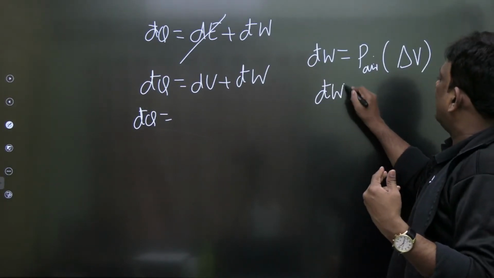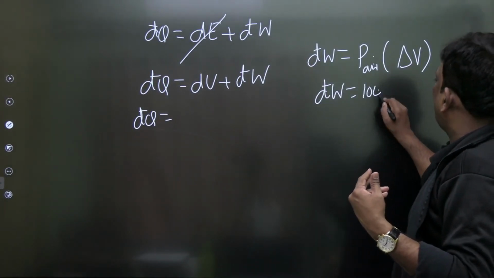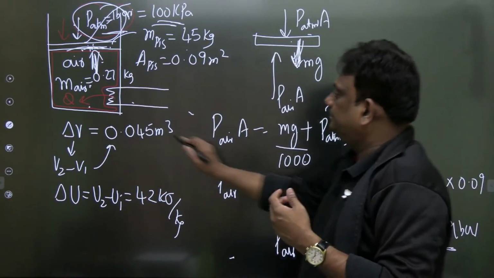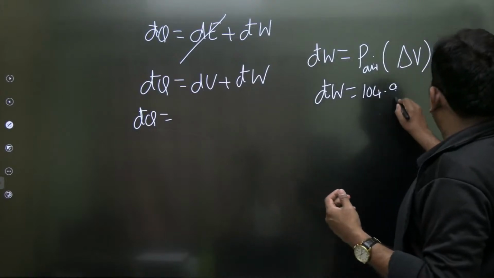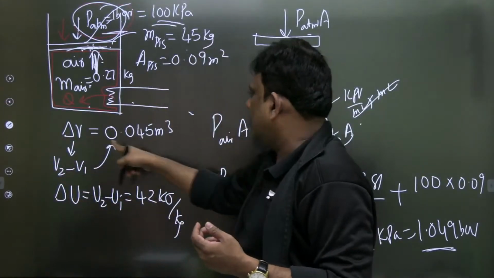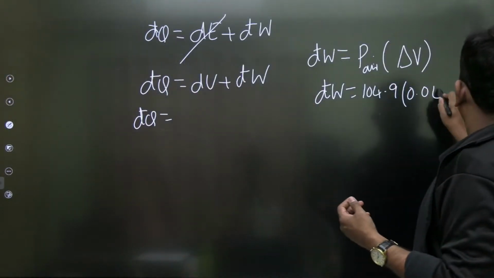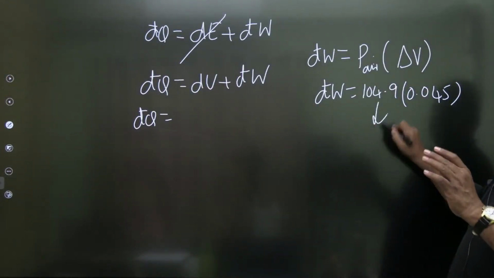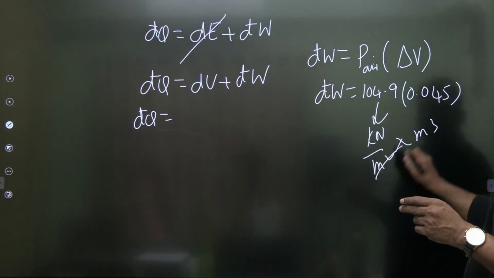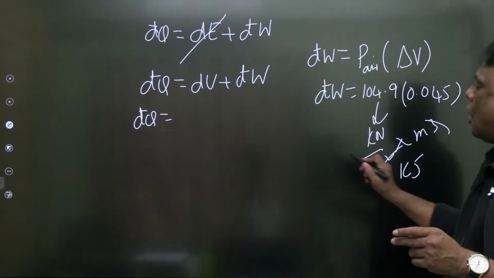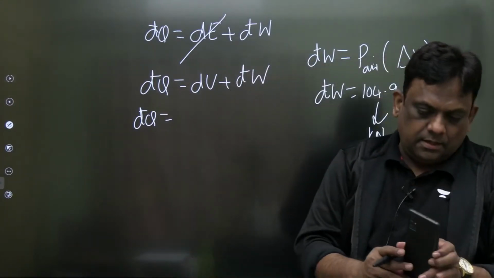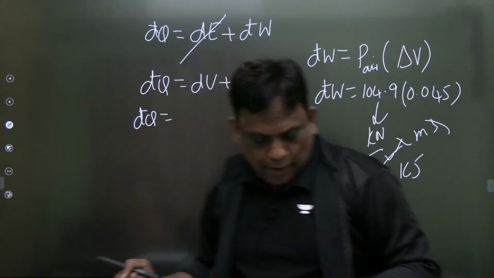So work is given by this: air pressure is 104 point, कुछ calculate किए थे आप. Air pressure is 104.9 ना? 104.9. And what is the change in volume? दिया है. The change in volume is 0.045. Let us check the unit. This is in kilopascal, so kilonewton per meter square, and this is in meter cube. So therefore, kilonewton meter is kilojoule. So how much work is done? कितना आ रहा है सर वर्क का वैल्यू? 4.72.